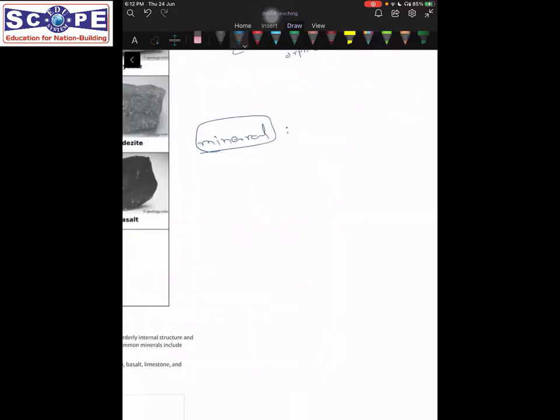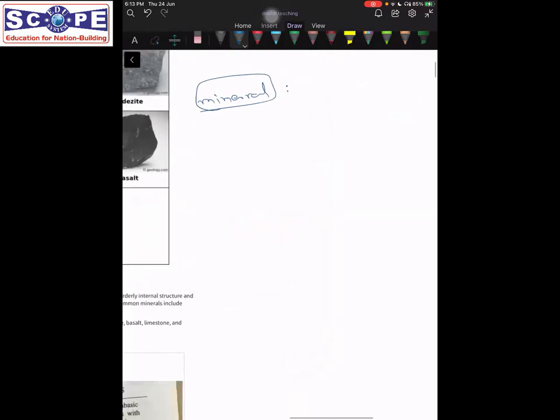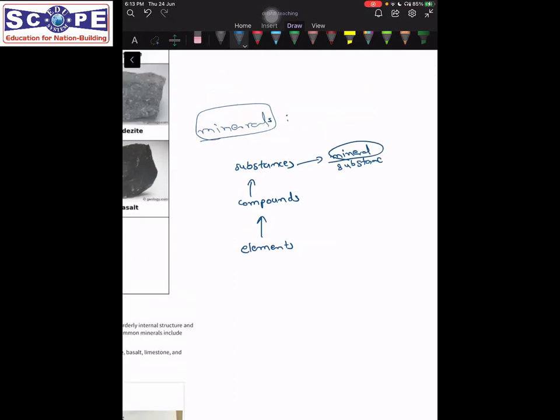For example, when we talk about chemistry and the building blocks of matter, we know elements, and the elements when combined form compounds, right? And compounds when combined form substances, right? So we can say that minerals are one of those particular substances. Now there are certain properties of minerals which are defined by the International Mineralogical Association, and which help us identify which of these substances are minerals.